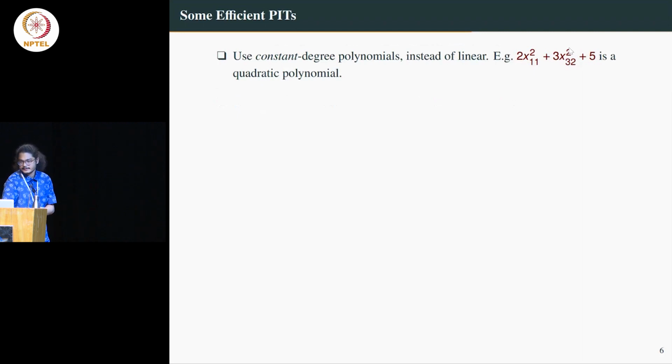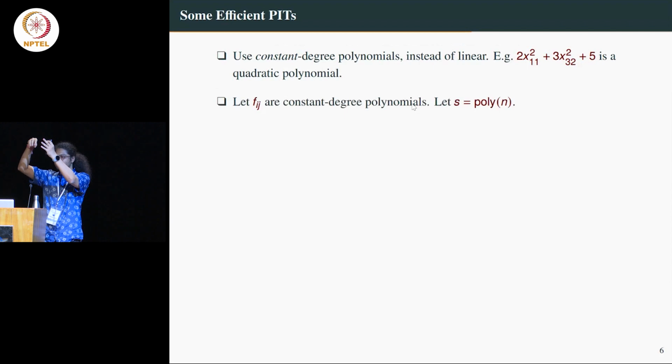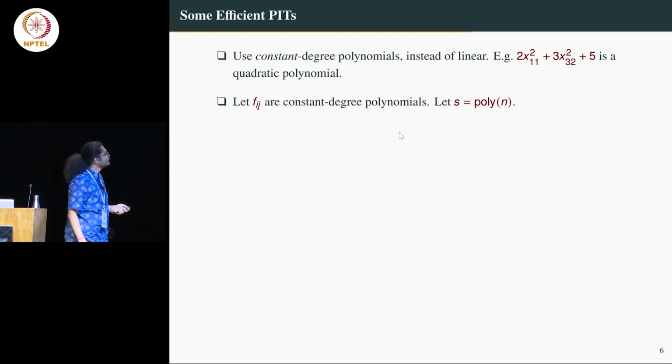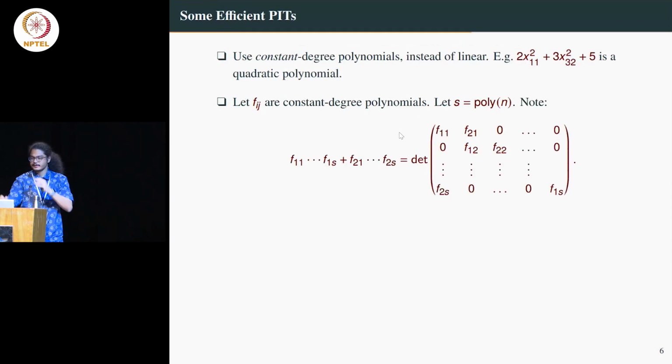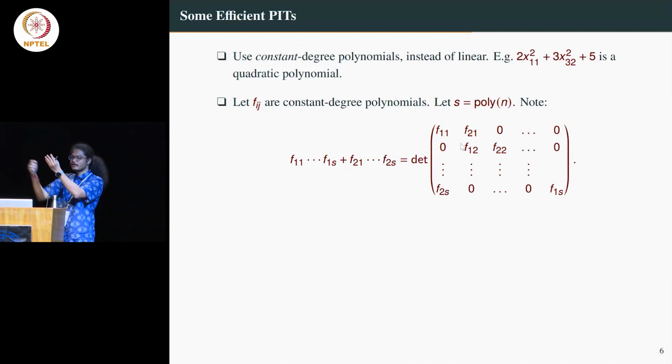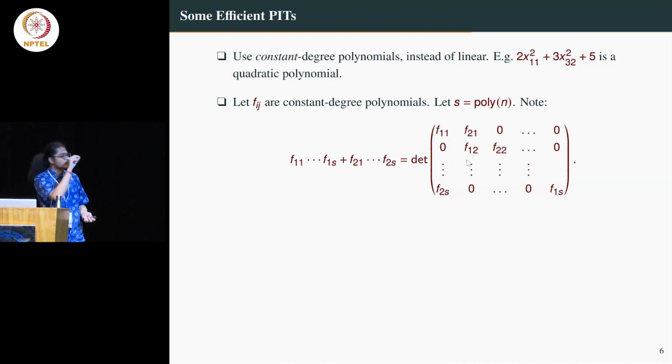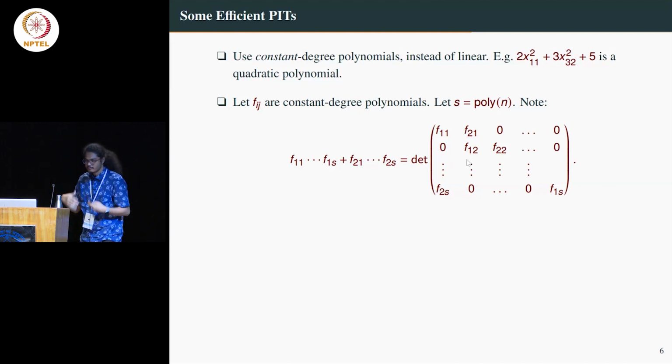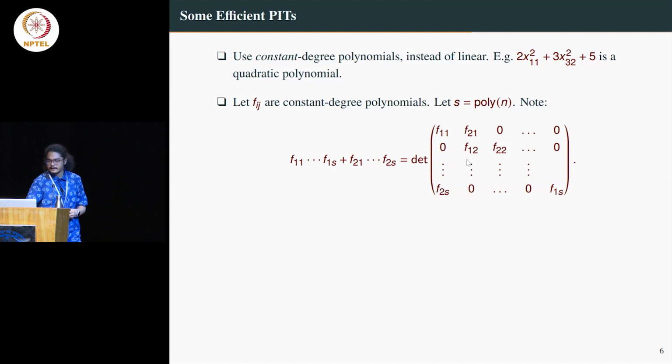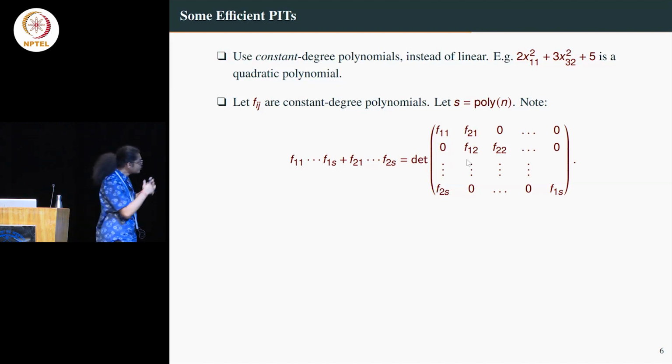Let's use the same model. So you have a determinant, and instead of linear polynomials, you want to use quadratic polynomials. For example, if you look at this determinant, this is a very specific determinant where, let's say, the Fij's are constant degree polynomials. You look at a very specific determinant where there is the diagonal and the upper diagonal, and only this, there is F2s in this. So this way you can actually calculate the product plus product: F11 times F1s plus F21 times F2s. You can ask the same question, can we actually do PIT for this model?